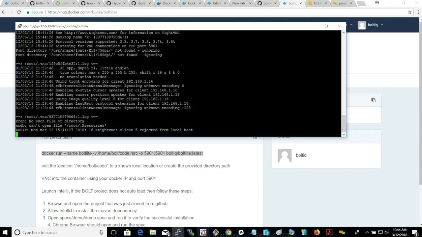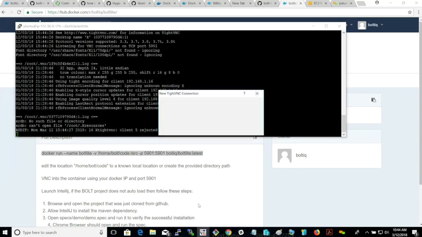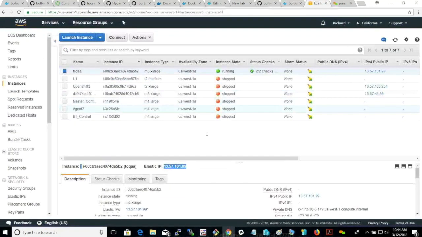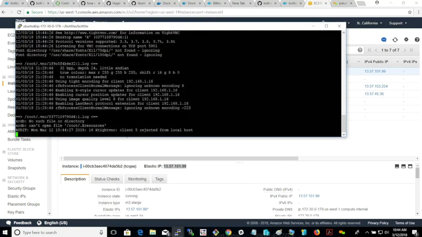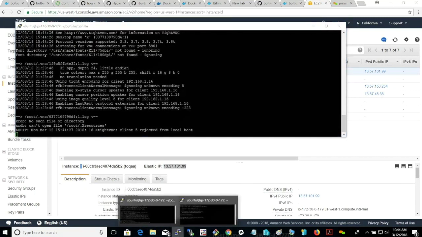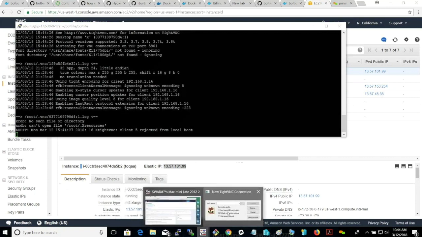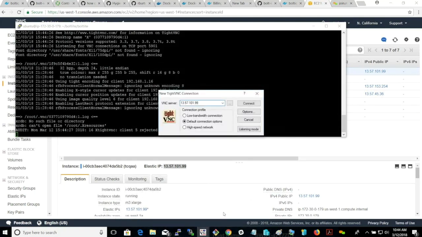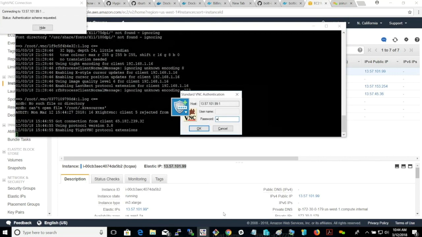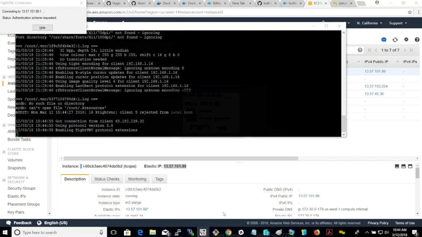Okay, then I'm just going to VNC against the IP address of the box you're running on, and the port, and then the password.